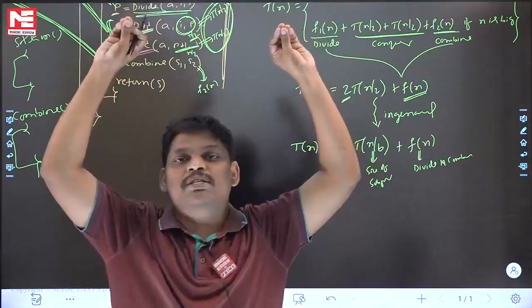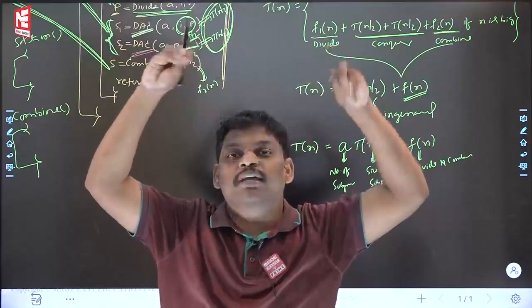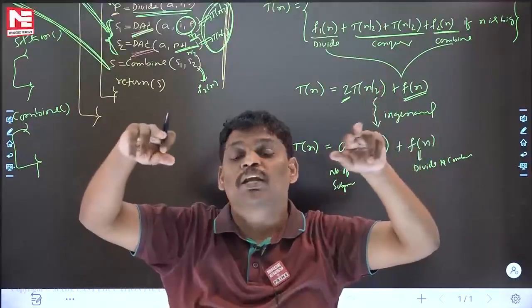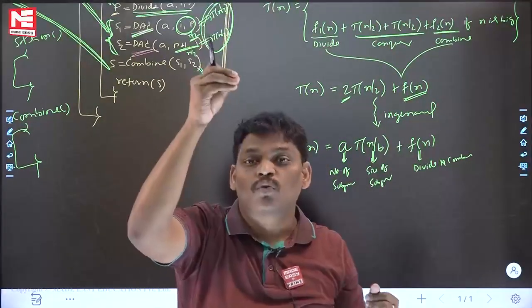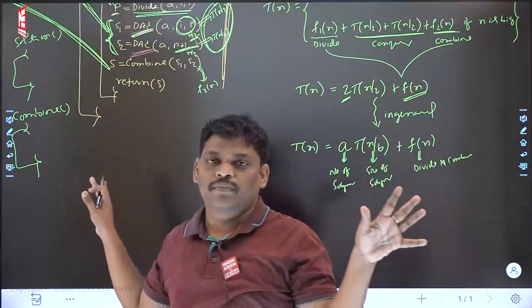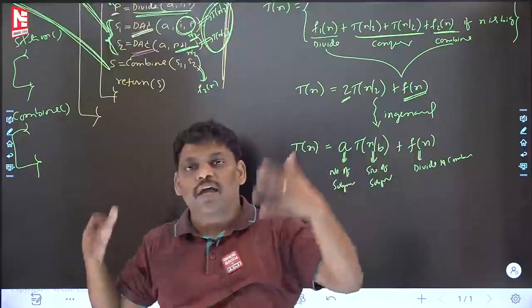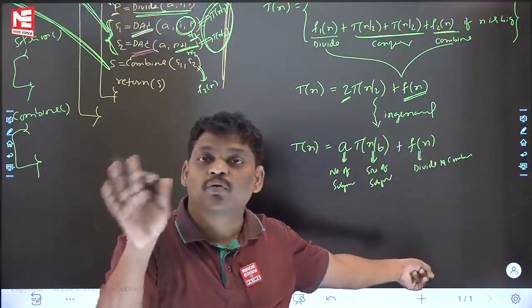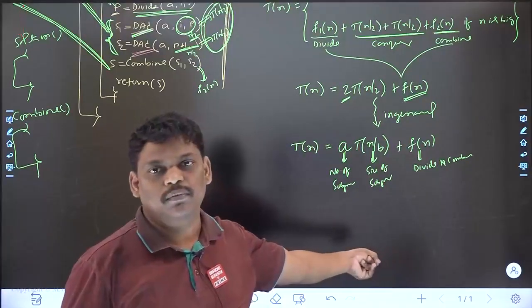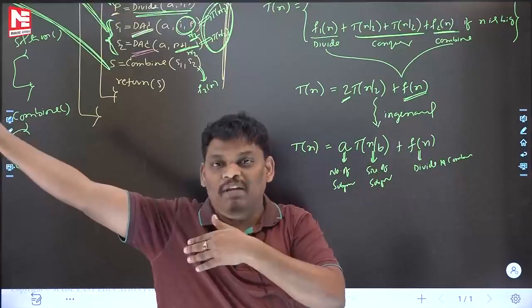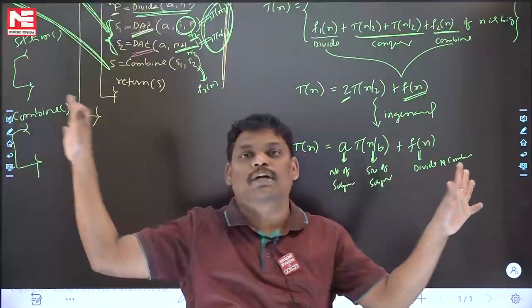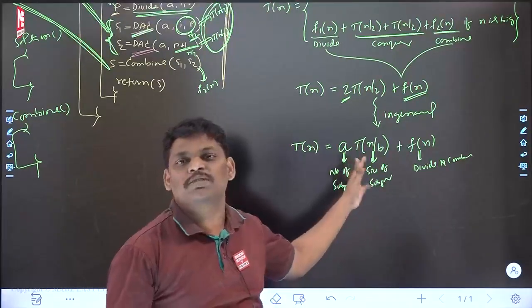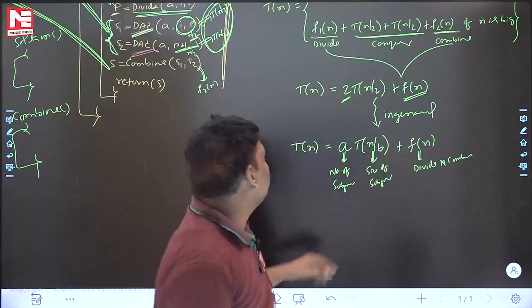Conclusions. A recursive program is given. Can you write the recurrence relation or not? Yes. You can write the recurrence relation, it's okay. But how many recurrence relations can you write? Depending upon what you want. If you want time purpose, write for time. If you want value purpose, write for value. If you write the recurrence relation for time and solve it, you don't get value, you will get time. If you write the recurrence relation for value like previous and solve it, you will get value but not time. Some confusion may be there, right? I think in the next few minutes it will be clarified. Please be careful. Can you say the topic name?